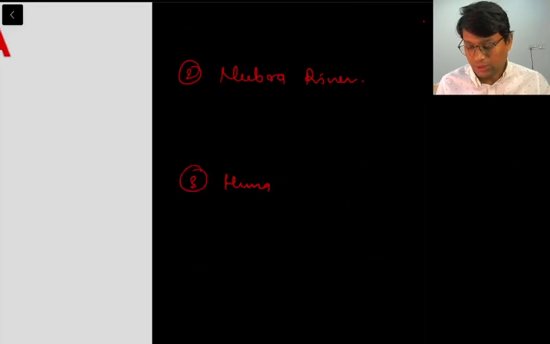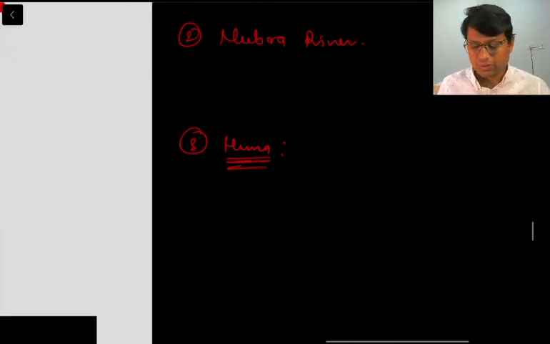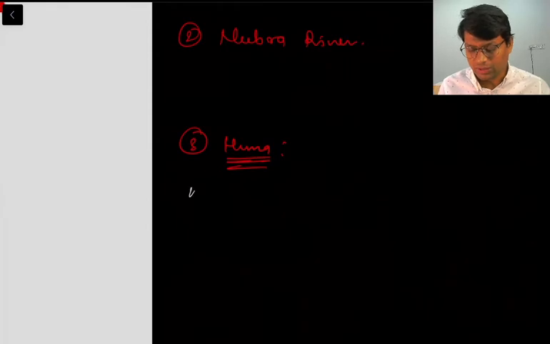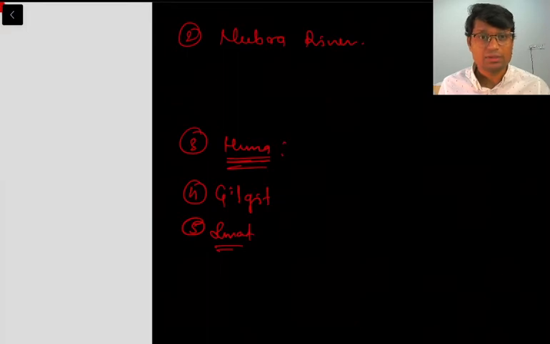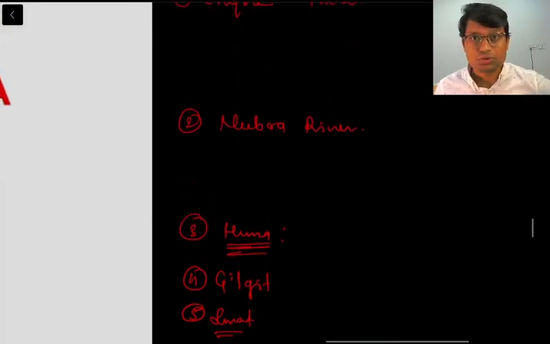Hunza is not in the Indian part, it is in the Gilgit-Baltistan region, which is currently Pakistan occupied Kashmir. So we will not discuss Hunza in much detail, but remember that Hunza is also a tributary of the Indus River. Other tributaries are the Gilgit River and the Swat River. Swat Valley is very famous and equally beautiful too.